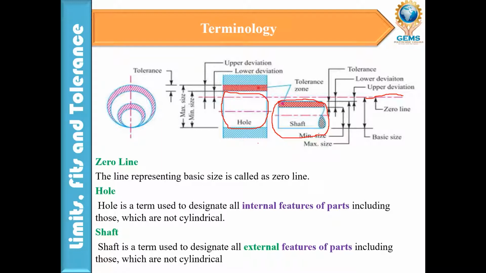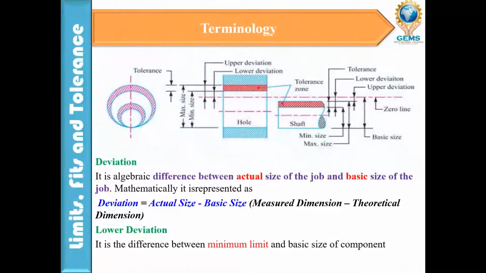So deviation. What is deviation? It is the algebraic difference between the actual size of the job and the basic size of the job, mathematically represented as deviation equals actual size minus basic size.